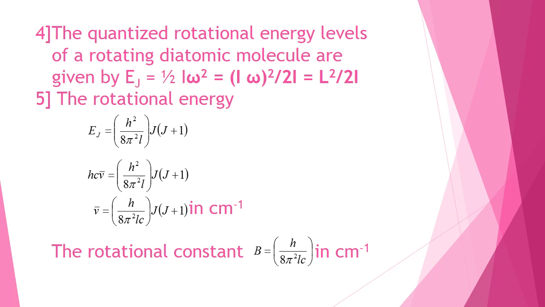In equation 5, Ej equals h square by 8 pi square I into J into J plus 1, which is the energy in joules. If we convert it into energy in cm⁻¹, nu bar equals h by 8 pi square Ic into J into J plus 1, in cm⁻¹. Therefore, the rotational constant B will be equal to h by 8 pi square Ic in cm⁻¹.